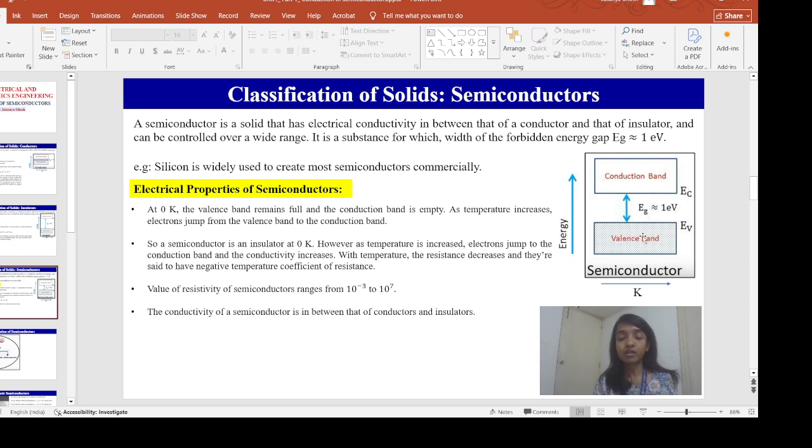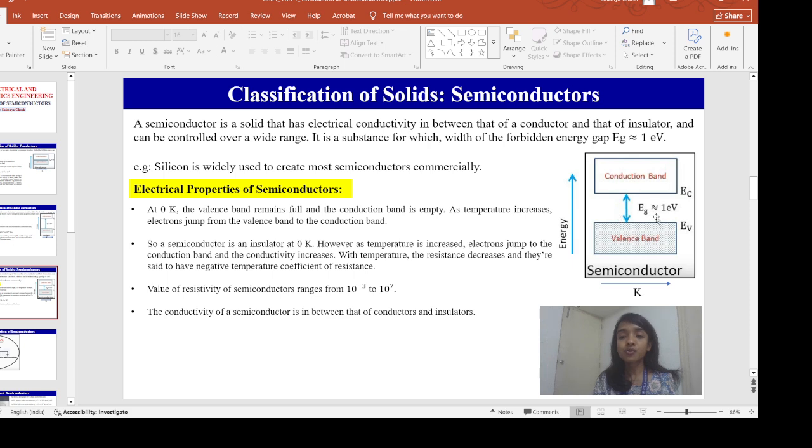At 0 Kelvin, when capital T equals 0 Kelvin, the valence band is completely filled and the conduction band is empty. As we keep on increasing the temperature, suppose from 0 Kelvin to 300 Kelvin at room temperature, some of the electrons in the valence band will acquire enough energy and jump to the conduction band. So at T equals 0 Kelvin, the semiconductor behaves as an insulator.